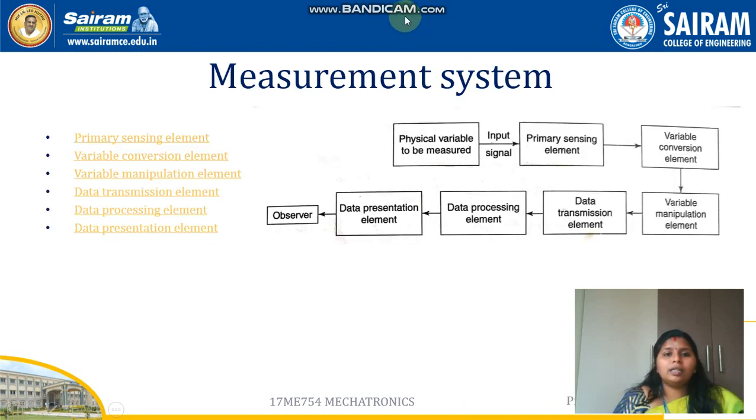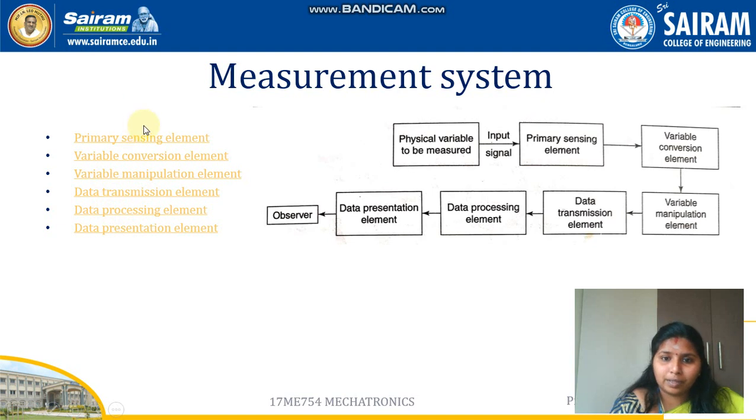Now let us see in brief what a measurement system is. The measurement system is a fundamental component of any mechatronics product, which is used for making measurements. If we need to measure some temperature or a pressure or anything, the measurement system can be used. It has many major components. These are some of the major components of a measurement system.